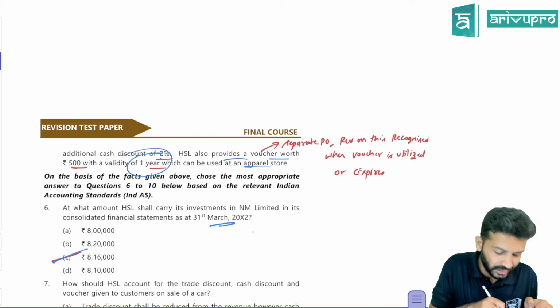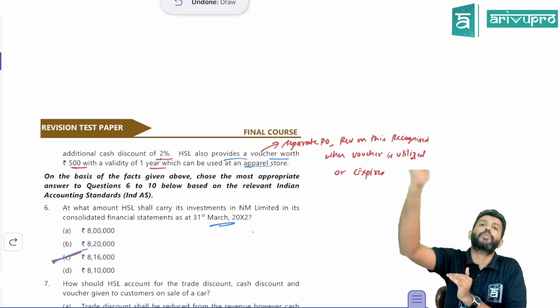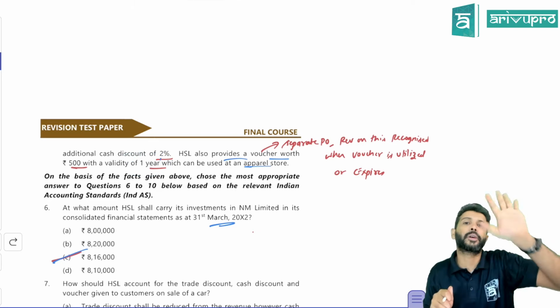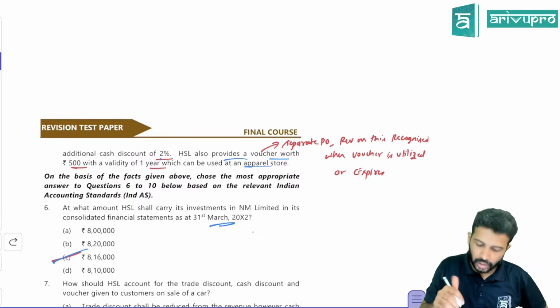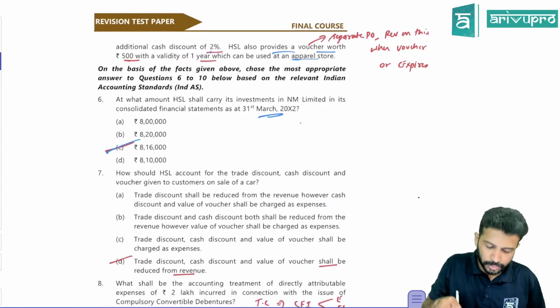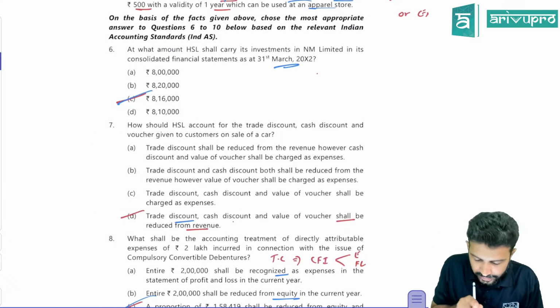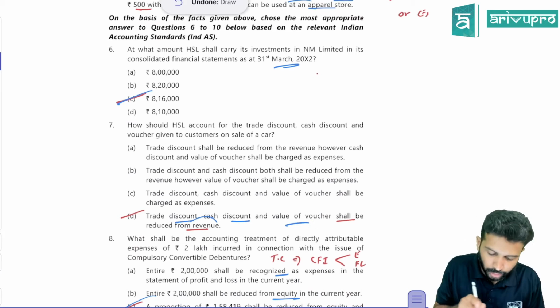Here the voucher is expiring at the end of first year. So you'll have to wait for 1 year, or till the time the customer utilizes it. Right now, you cannot recognize the revenue. So you need to select that option. So select which option here, check. Trade discount, cash discount, and value of voucher should be reduced from the revenue.